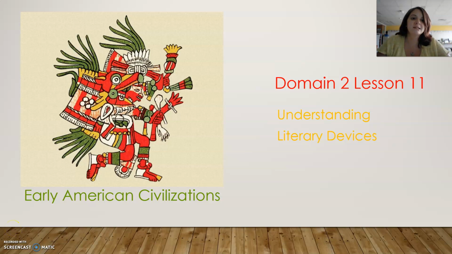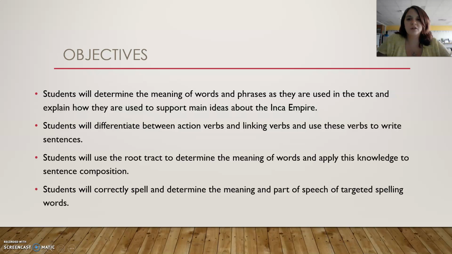We're on Domain 2, Lesson 11, Understanding Literary Devices. Our objectives for this lesson are to determine the meaning of words and phrases as they are used in the text and explain how they're used to support main ideas about the Inca Empire, to differentiate between action verbs and linking verbs, to use the root TRACT to determine the meaning of words, and to determine the correct spelling of targeted spelling words.